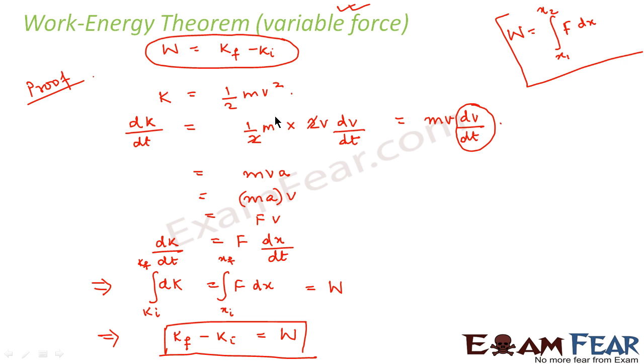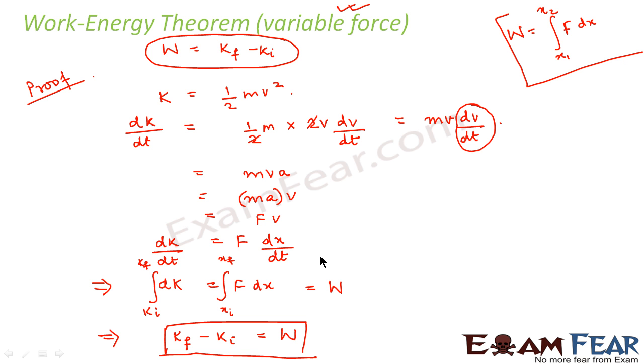Therefore, in this case, what we have done is, we have said that the work done is equal to the integral of F dx from xi to xf. That means this is how the work done is changing from initial position to final position. So I hope it is clear to you now. Work energy theorem. So till now, what all did we study in this chapter? What is work?